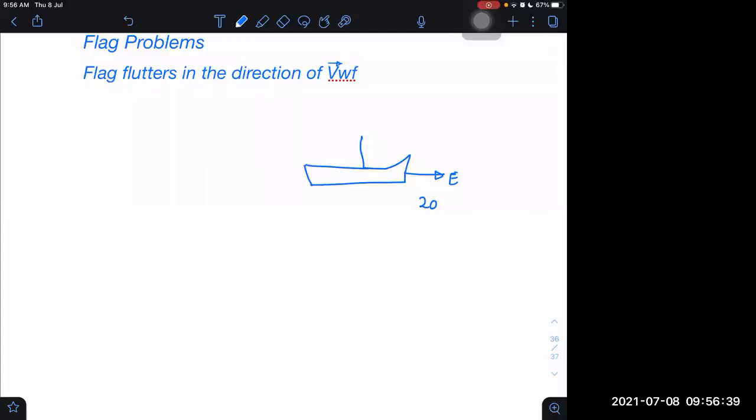Okay, let's say the ship is moving this way with 20 units, and then there's a person on the ship who is carrying a flag towards north. The person on the ship is carrying the flag towards north, like this,